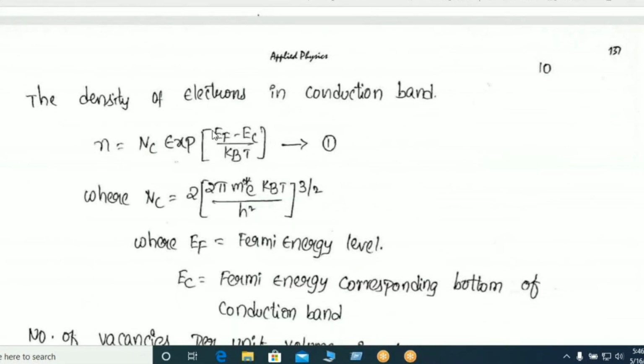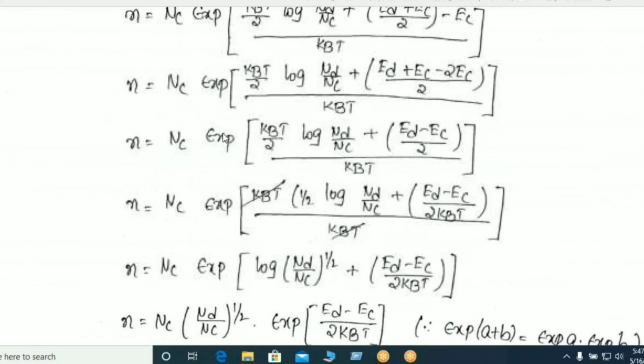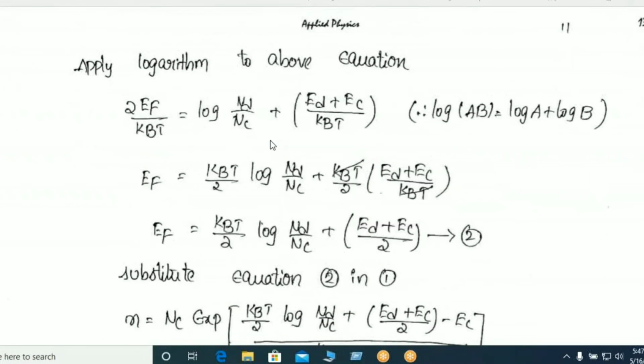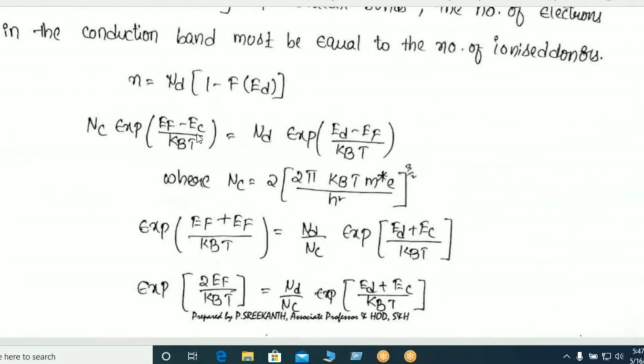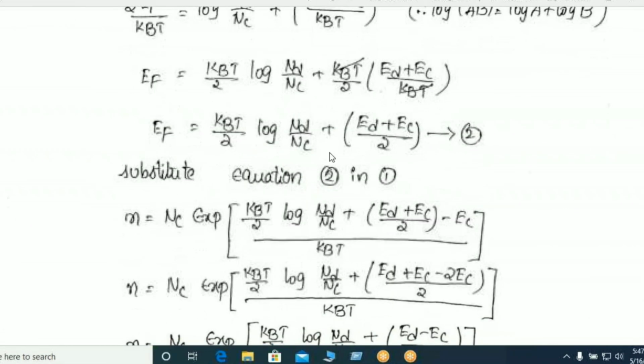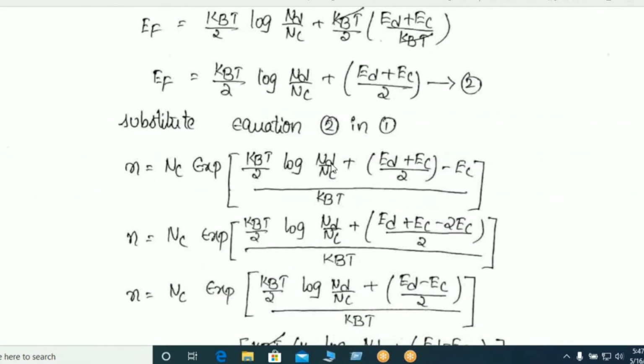Then we easily solve this equation. We substituted the second equation in this first equation.